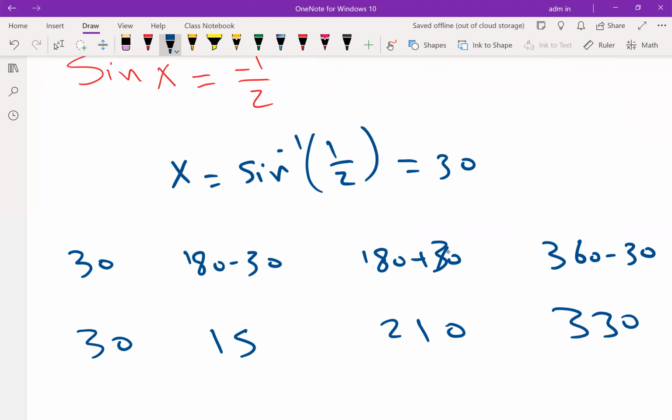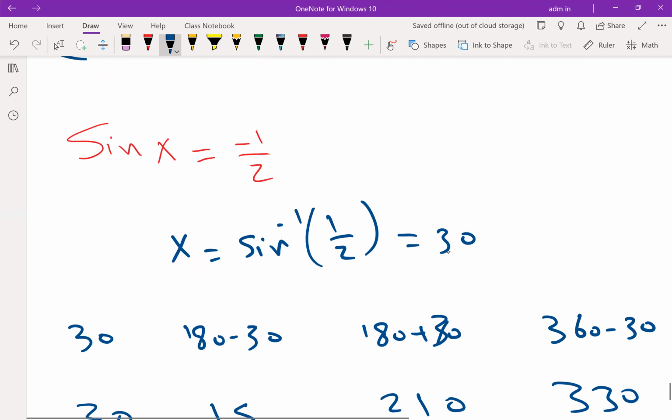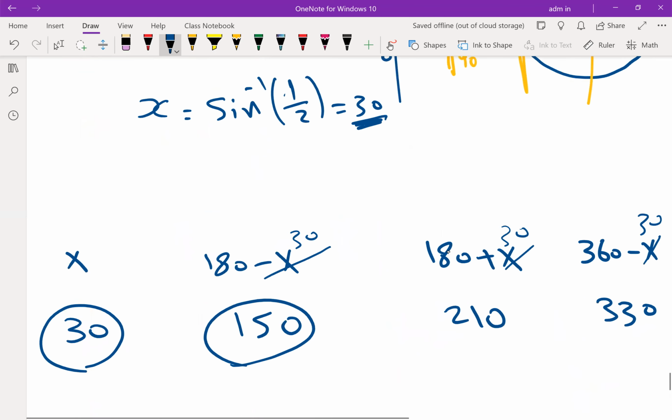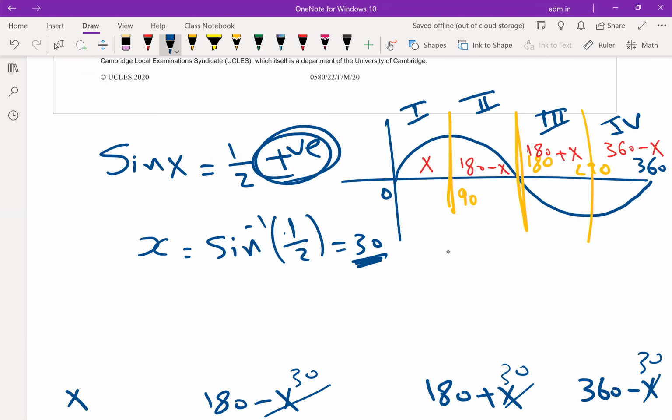If you use your calculator and write sine 30, you will get positive 1/2. Sine 150, you will get positive. But sine 210, you will get -1/2. Sine 330, you will get -1/2. So the correct answer is 210 and 330, because if you look at the graph, the graph of sine is negative down here. So this part and this part are correct.